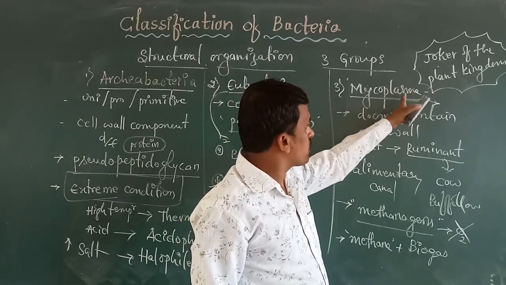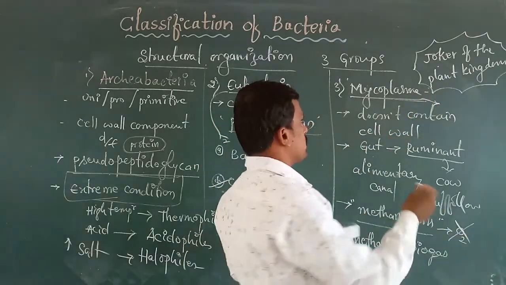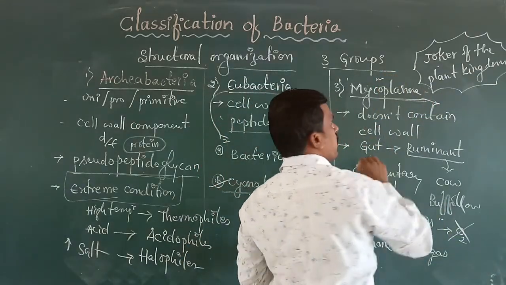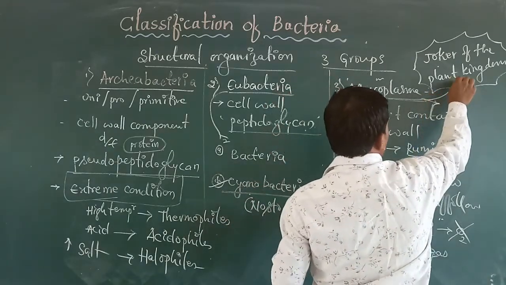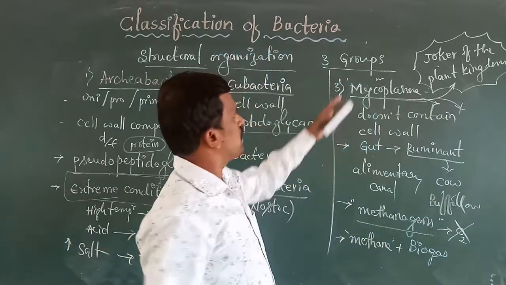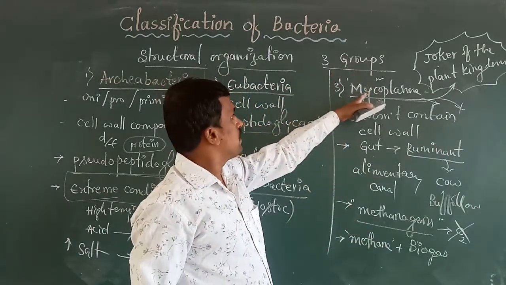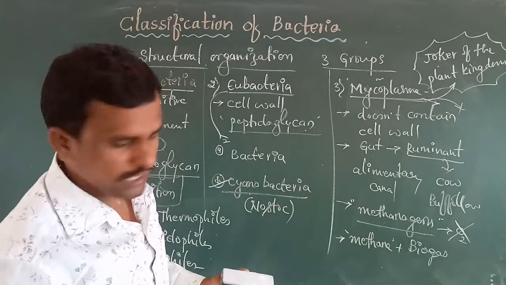Here, with the absence of a cell wall and only the presence of a cell membrane, they are irregular in shape, and they also cause many diseases to plants and animals. So we call them the jokers of the plant kingdom.